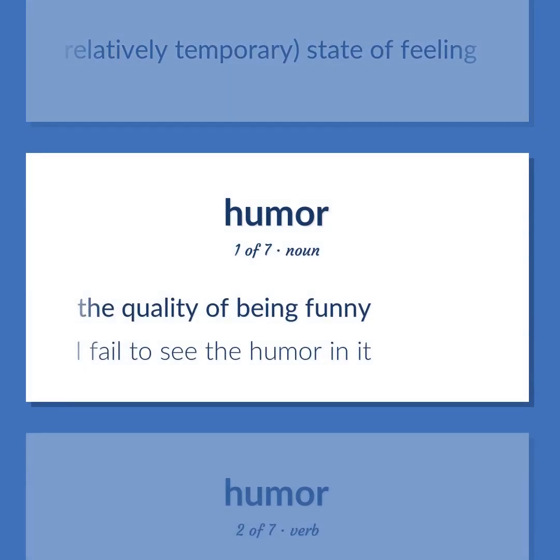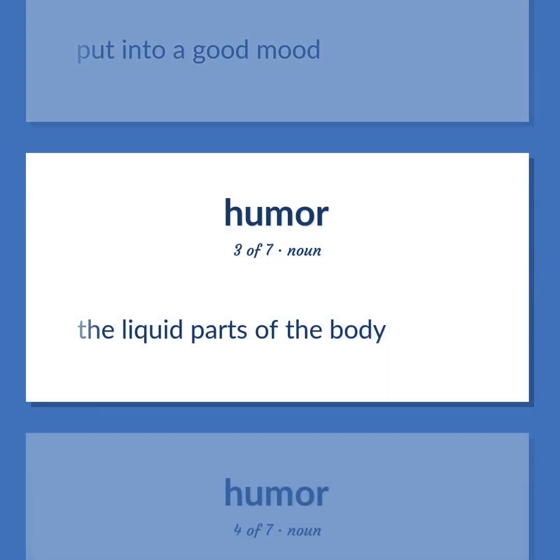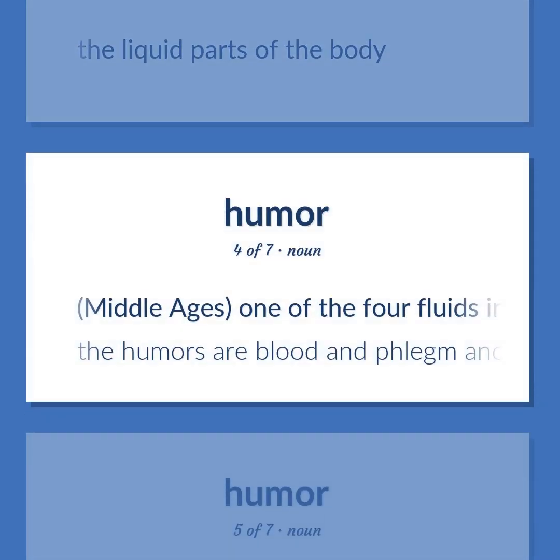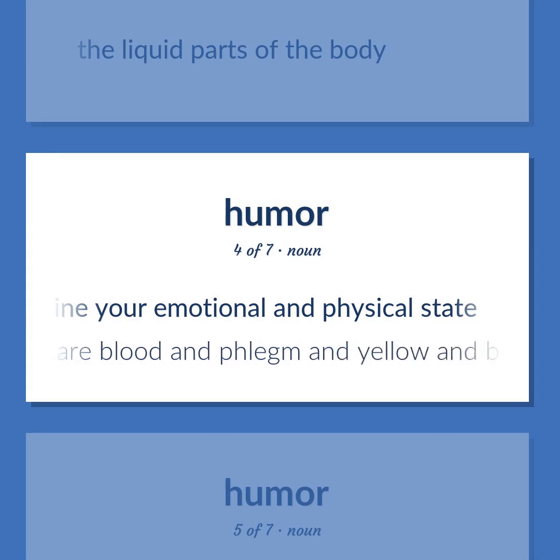The quality of being funny. I fail to see the humor in it. Put into a good mood. The liquid parts of the body. Middle Ages: one of the four fluids in the body whose balance was believed to determine your emotional and physical state. The humors are blood and phlegm and yellow and black bile.